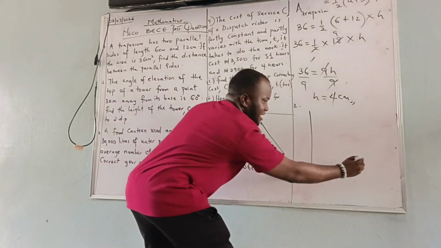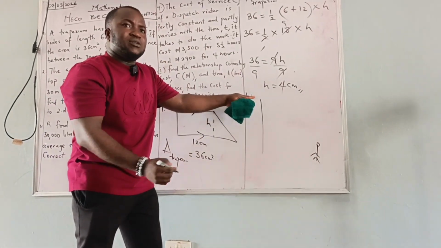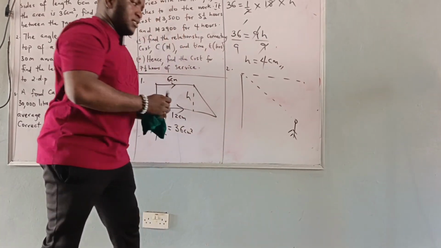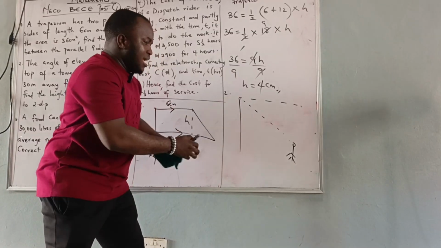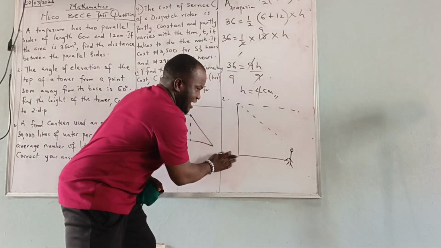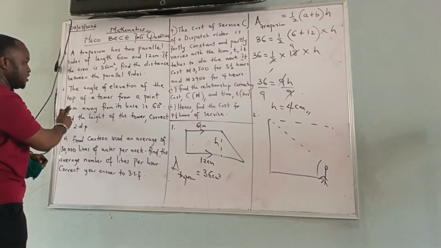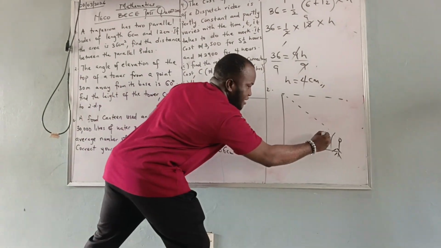That means if this is Kene looking at the top of a building like this, are you getting it? Now, he's forming an angle of elevation. The angle of elevation of Kene here, because he's looking at the top of a building, they say the angle of the elevation is what? Is 60 degrees. So this place is 60 degrees.